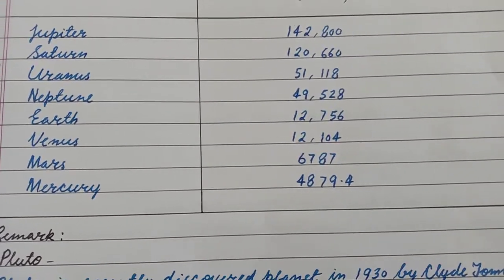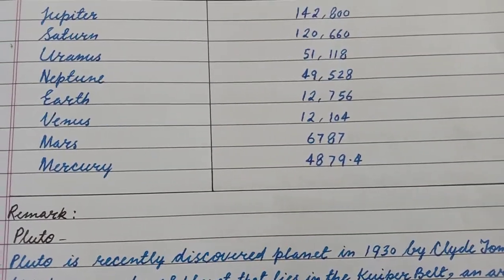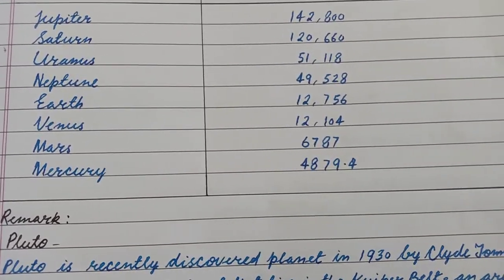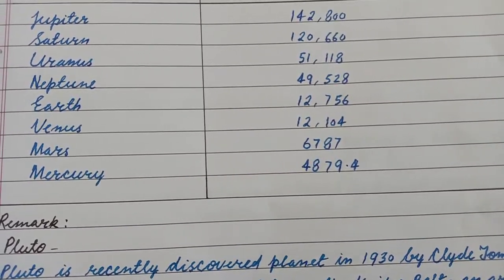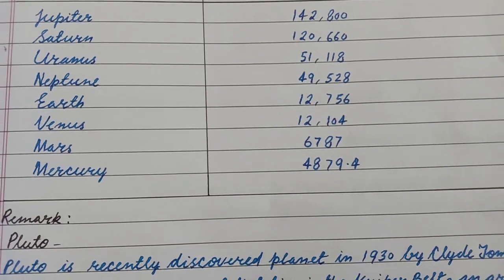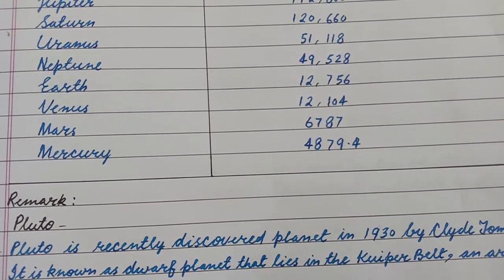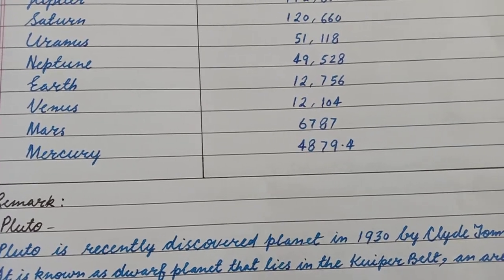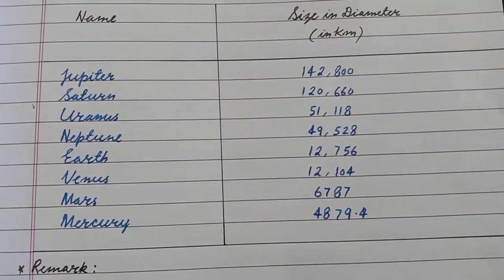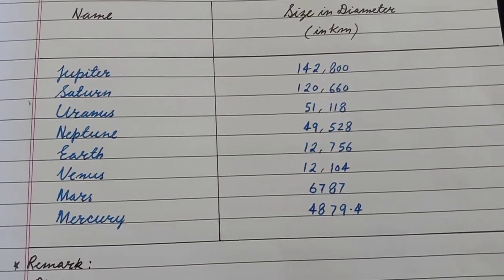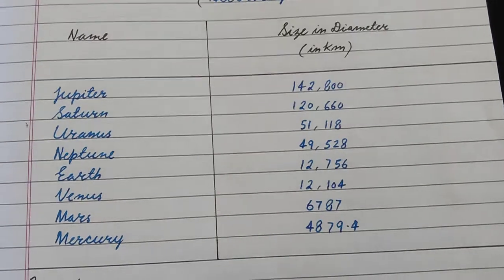Venus: 12,104 kilometers in diameter. Mars: 6,787 kilometers in diameter. And Mercury: 4,879.4 kilometers in diameter. Guys, you can see Jupiter is the largest planet and Mercury is the smallest planet according to size in diameter.